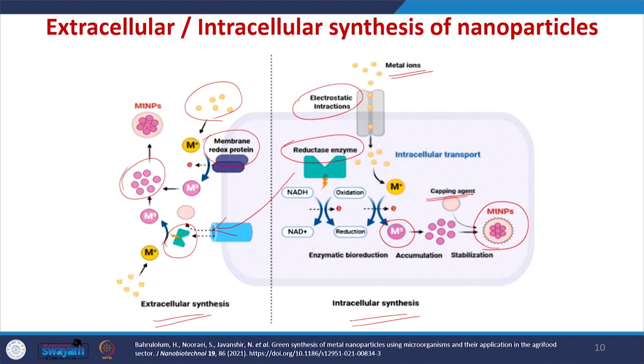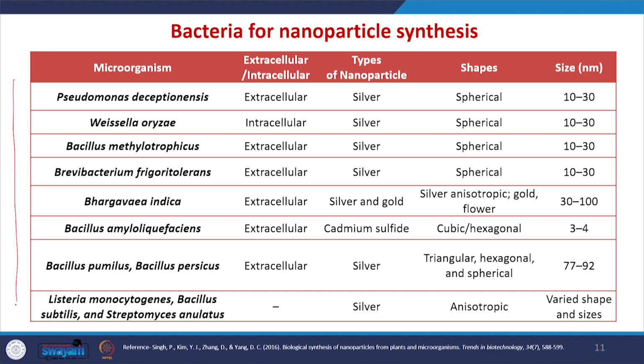This is the difference between the extracellular and intracellular synthesis of nanoparticles by bacteria. These are some examples of bacteria used for nanoparticle synthesis. For example, if you use this bacteria, we can synthesize cellular nanoparticles of size between 10 to 30 nanometers.